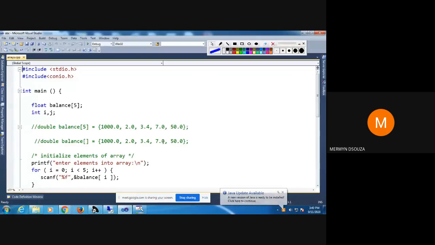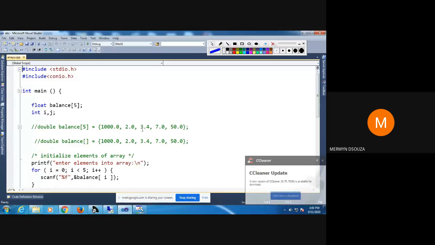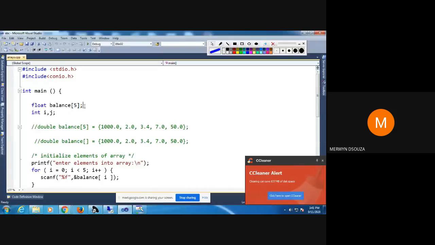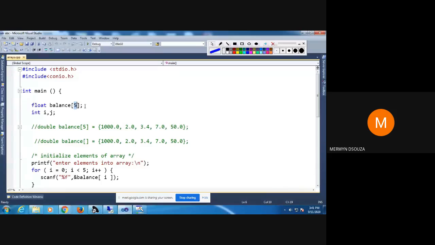So basically, an array is nothing but a group of values that are stored together. For example, I've declared one array here in the program. The array will be of the type float. The name of the array is balance. How do we know it's an array? Because the name is followed by square brackets. Whenever a variable name is followed by square brackets, the compiler knows that it's an array. The number you mention inside the square brackets is the size of that array.